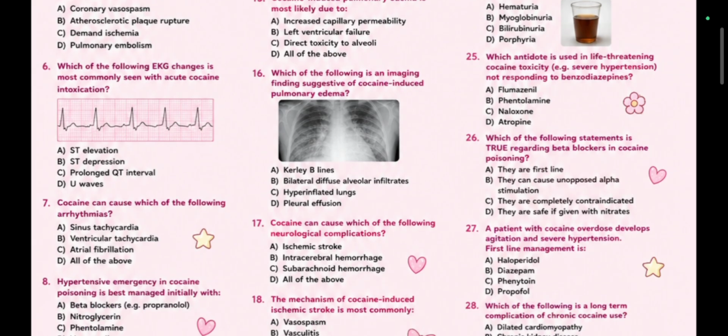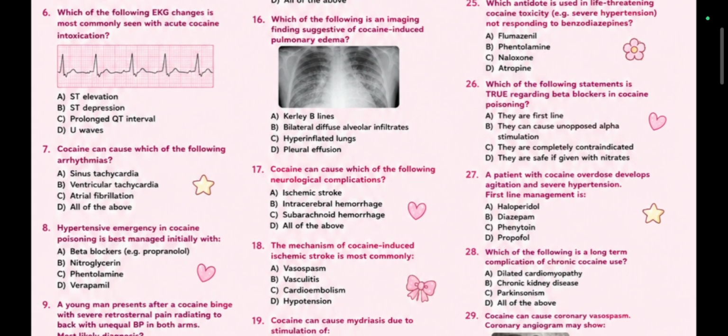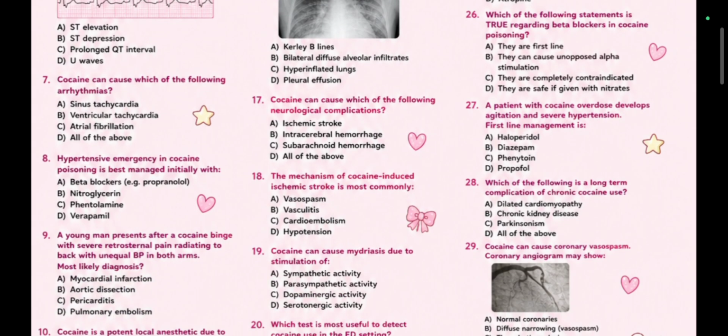They are first line, they can cause unopposed alpha stimulation, they are completely contraindicated, they are safe if given with nitrates. Option B is the right answer. A patient with cocaine overdose develops agitation and severe hypertension. First line management is, we all know this, diazepam, benzodiazepines.